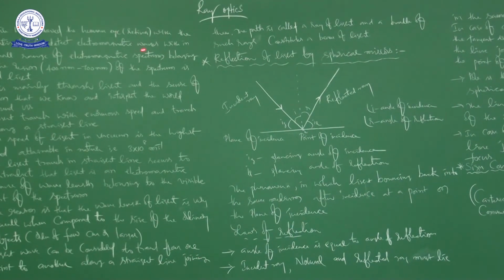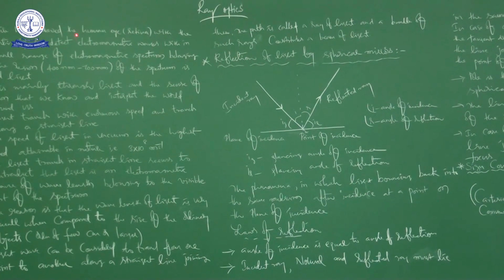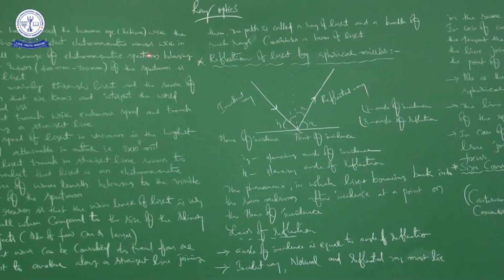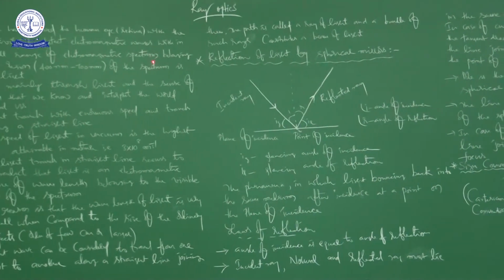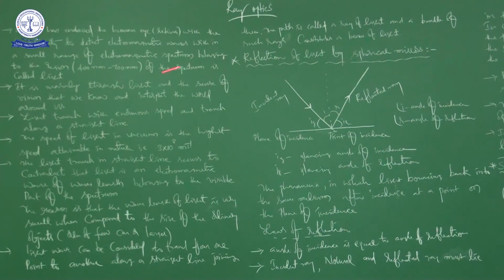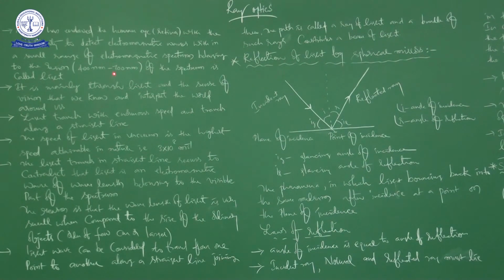So mostly the retina, right? See this, nature has endowed the human eye with the sensitivity to detect electromagnetic waves within a small range of the electromagnetic spectrum, namely the visible spectrum belonging to the region 400 nanometers to 700 nanometers. You know very well, nano means 10 to the power of -9. This is called light, which is visible light, what we can see with our human eye, right?